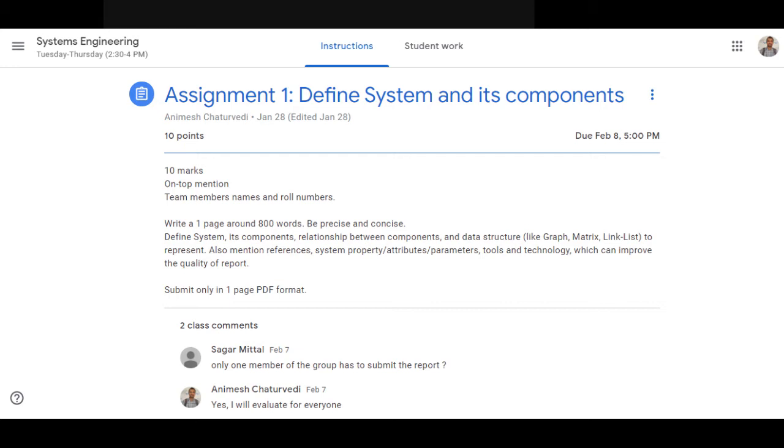You have to follow the word limit of 800, and all the team members have to be very alert with this report because this is going to be evaluated for 10 marks. And do not copy paste from anywhere. If I find it copy pasted from anywhere on Turnitin, because it's very easy to find anything copy pasted from any place, I can see the plagiarism values. So you write by yourself.